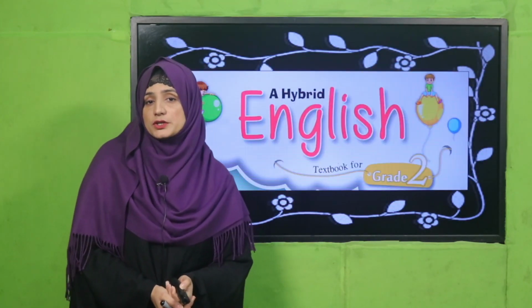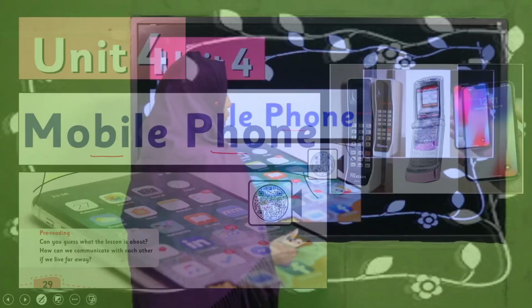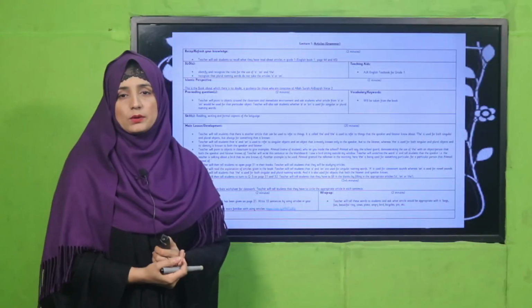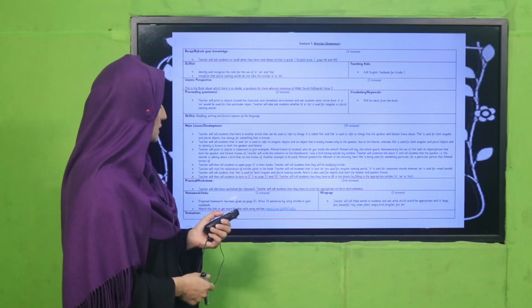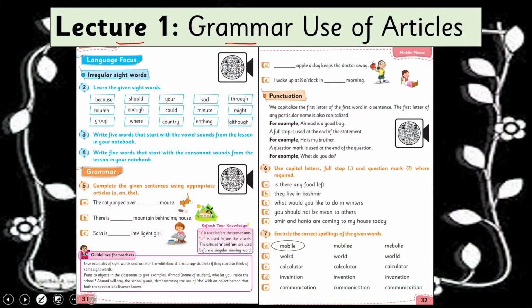That is English for grade 2, and we are learning unit number 4, and its title is Mobile Phone. Yes, my dear fellow teacher, this lesson plan, PowerPoint presentation, and worksheet links are given below. You may click it, download it, or adjust it for your ease. I'm going to deliver my lecture according to this lesson plan. Our today's lecture, lecture number 1, under the title of grammar, we will learn about use of articles.